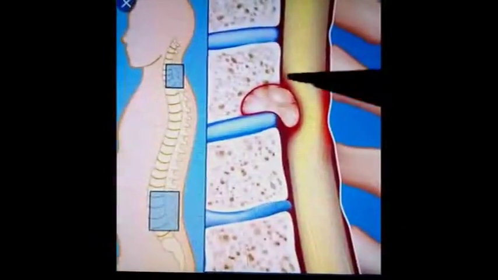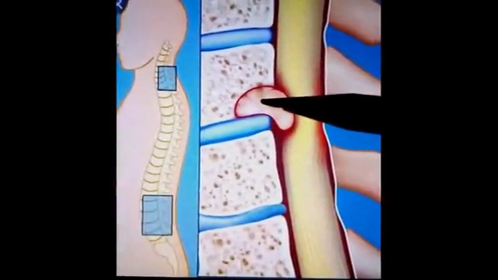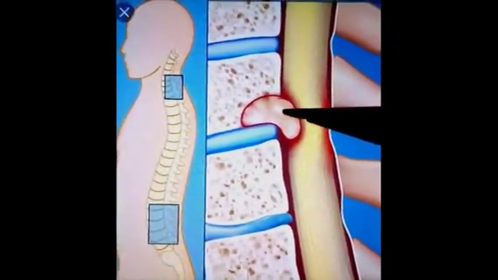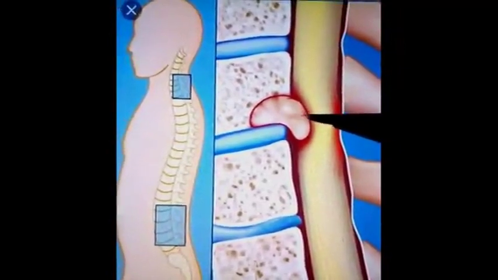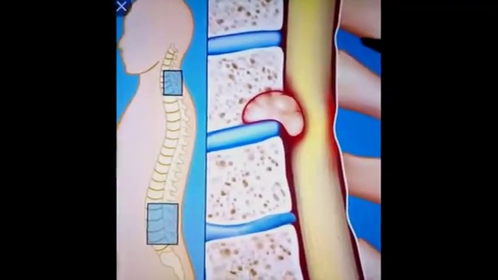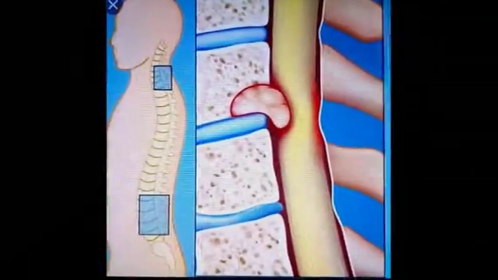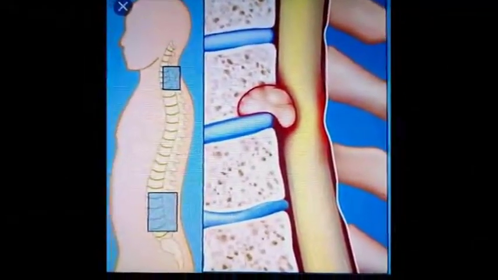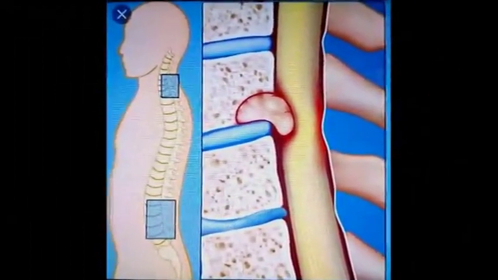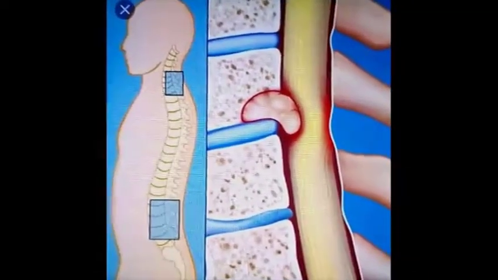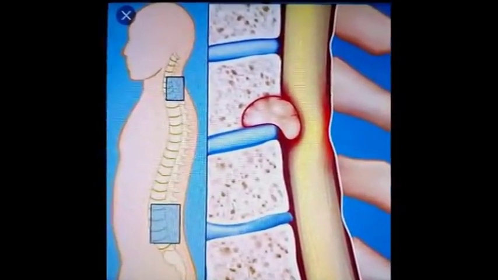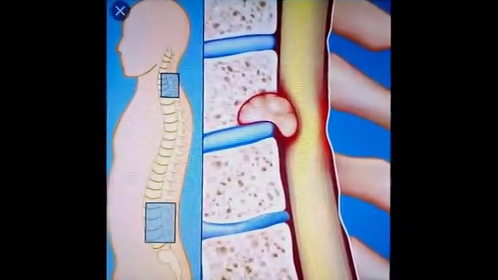Tumors of the vertebral canal compress the spinal cord, which gives rise to paraplegia or quadriplegia depending upon the level of compression. Paraplegia means loss of sensation and function in the lower limbs, and quadriplegia means paralysis of all four limbs.